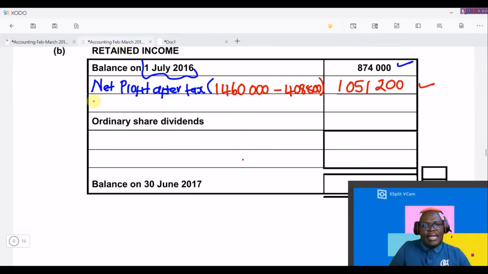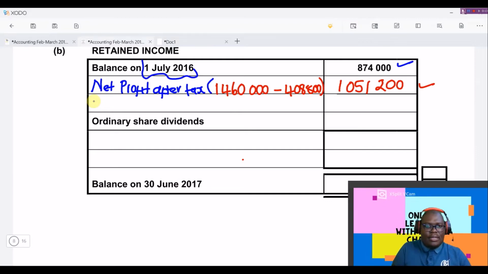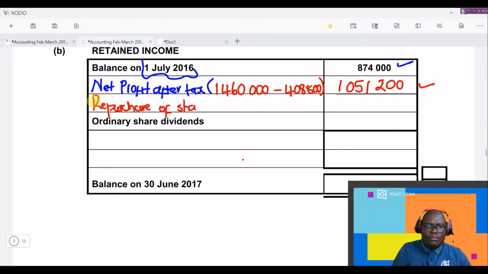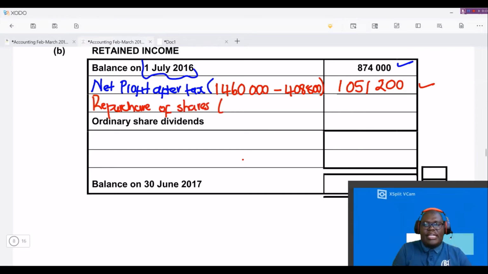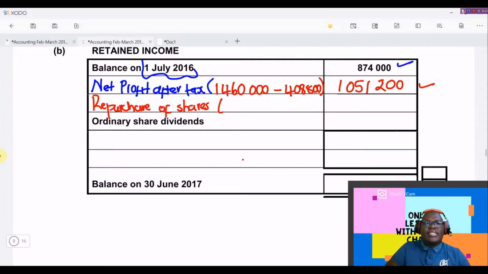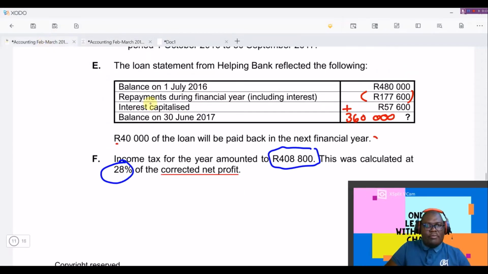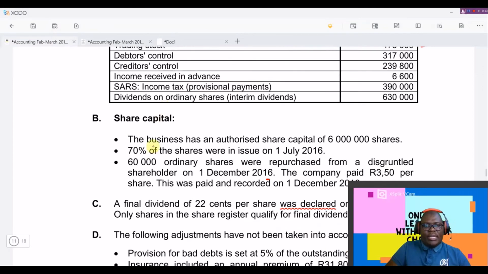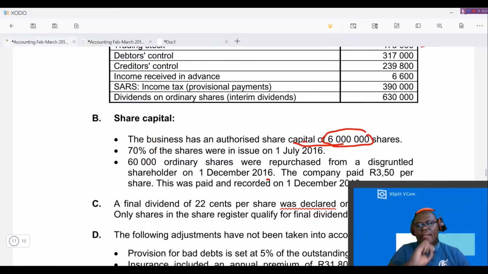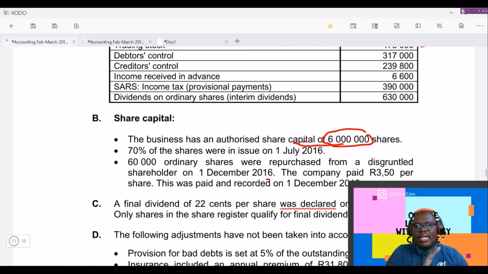And then from there, the retained income format says that we have the repurchase of shares. If there were any shares that were bought back, we will have the repurchase of shares. Okay, so we're going to go to the information and just find out what they are saying. Now here they're saying that the business has an authorized share capital of 6 million shares. Okay, so this means that this business can only sell 6 million shares. They cannot sell more than that.